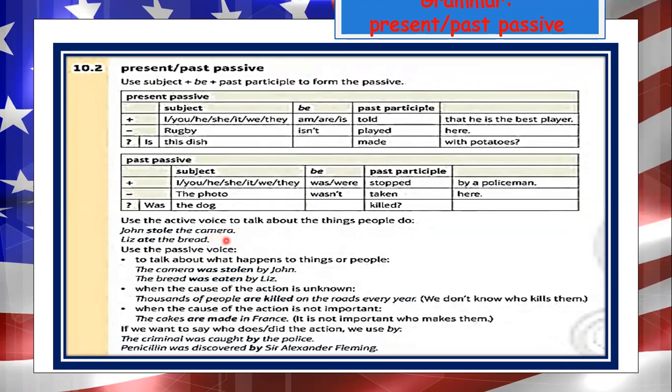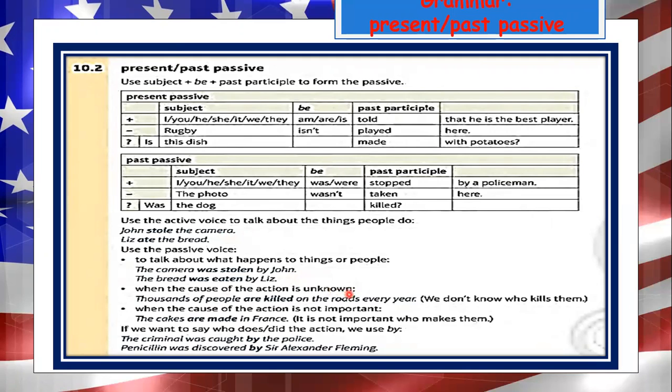In the active, we say John stole the camera. In passive, we say the camera was stolen by John. In active, we say Liz ate the bread. In the passive, we say the bread was eaten by Liz.